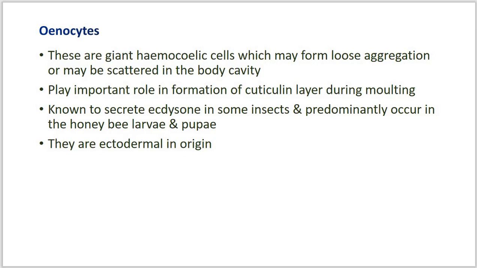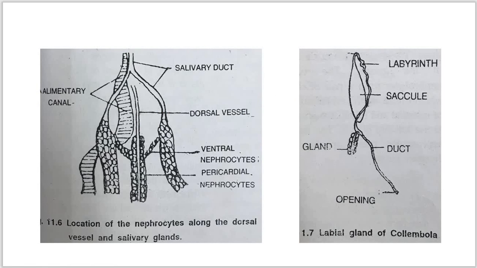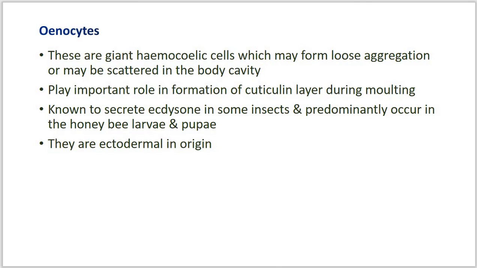Again, oenocytes are ectodermal in origin. They undergo cyclical changes during post embryonic development in some insects. Now after that, the labial glands.